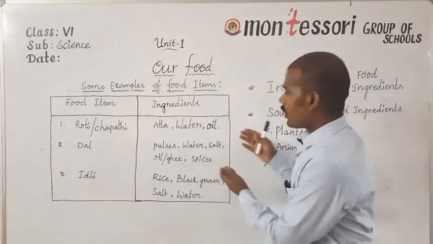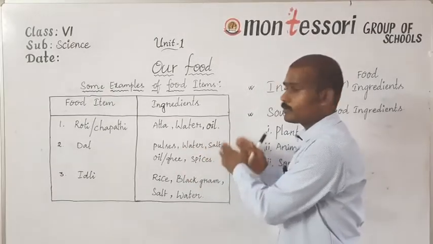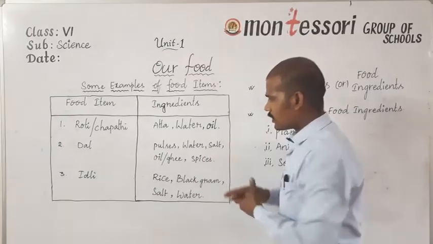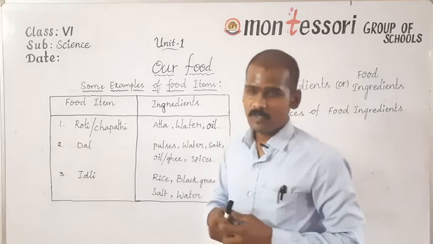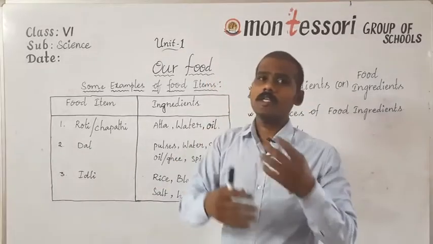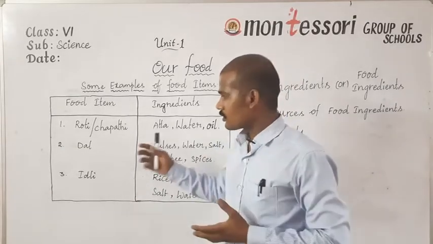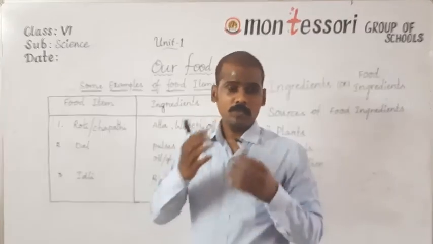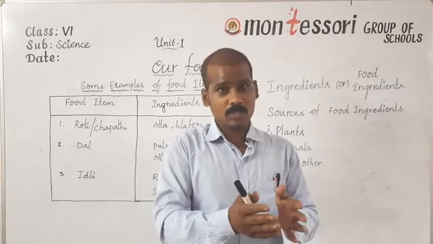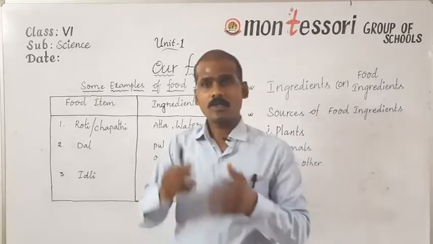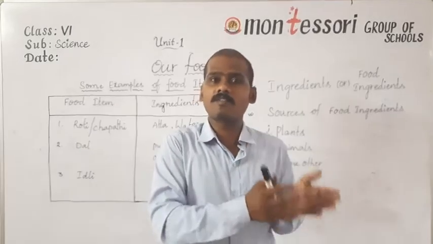If you observe these different examples of food items and the materials required to prepare them, we can observe that we require different types of materials to prepare different types of food items. Apart from these three examples, you can also list out some other examples from your daily life. For example, to prepare chicken curry, one would require some amount of chicken, onions, salt, oil, etc. Those are the materials required to prepare that particular type of food item.